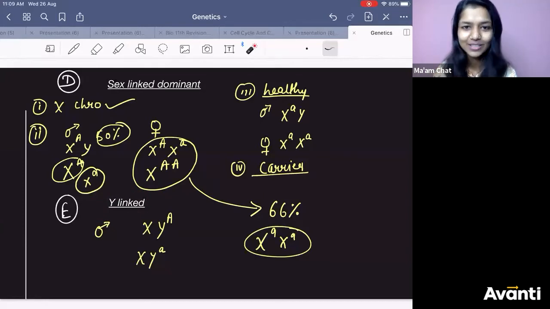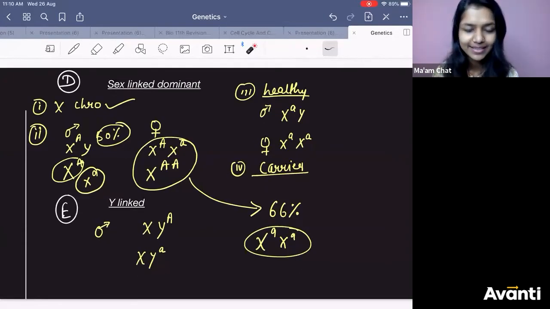So Y-link, there is nothing to discuss in this, right? It will always be happening on the Y chromosome. And it will always happen in male. Then will a father transmit the disease to son or daughter? Think. If a disease is Y-link, the father will always transmit the disease to the son. Got it? Yes? Okay.